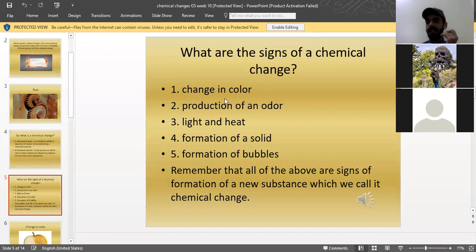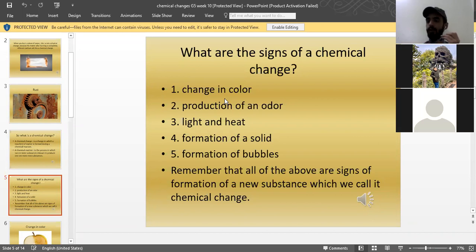Now, change in color, not always, but it can be a sign that chemical change might have happened. We will talk about each of these in some detail in the next slides. The second thing is production of odor. This odor means smell. If a chemical change has happened, there could be some odor, there could be some smell. I'm again saying these are not 100% accurate. Either one of these things might happen or none of these things might happen.